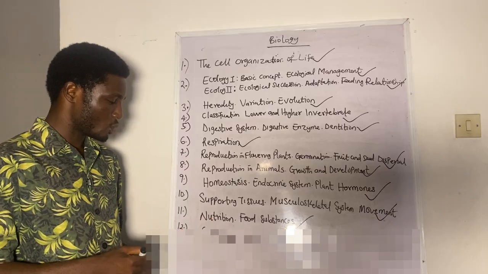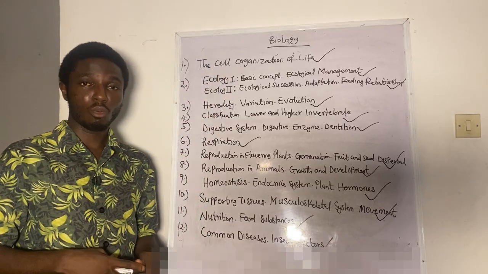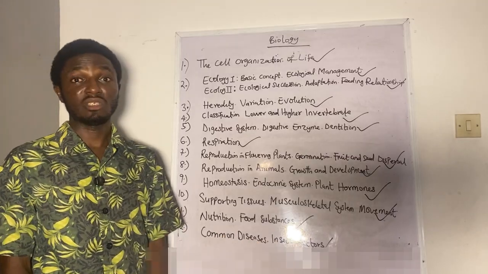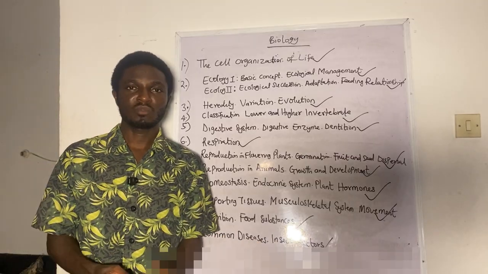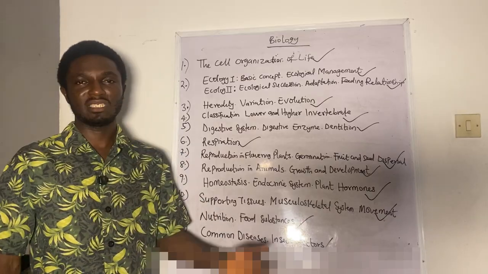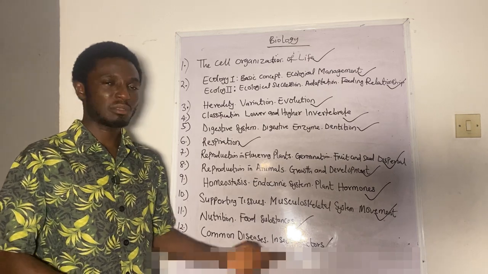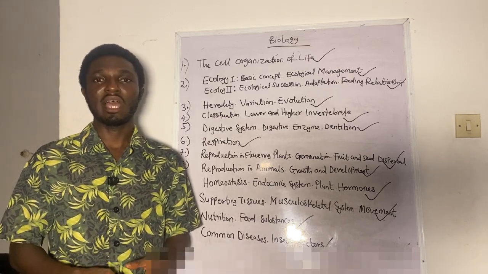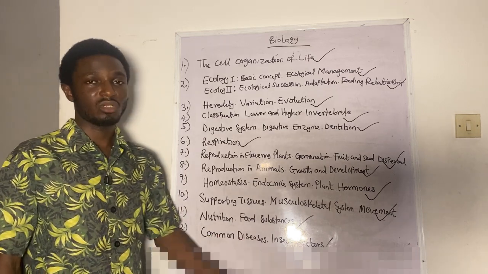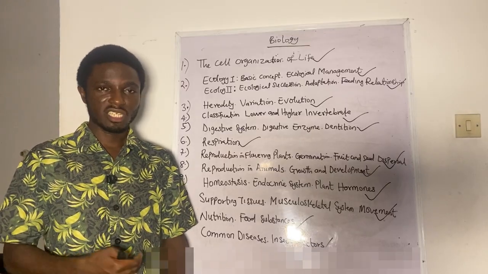Then we look at the last one, common diseases, insect vectors. Common diseases, insect vectors is another very important topic that students neglect. They think, oh, what is a common disease? It's something I can easily guess. No, there are very important aspects of it that many students do not even look into, and Jamb always sets questions on it.